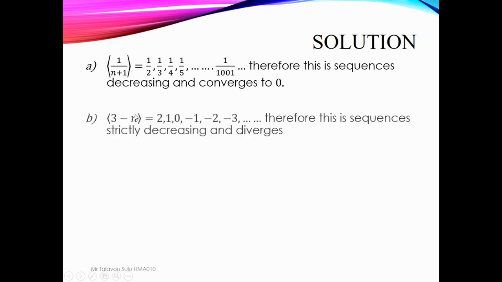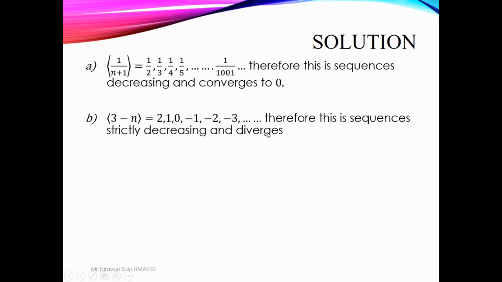Next, B, 3 minus n, so we have 2, 1, 0, negative 1, negative 2. If we sub in some value of n, we start with 1 and then 2, then 3, 4, 5, 6, up to infinity, and then we have this sequence. So therefore, this sequence strictly decreases and diverges.